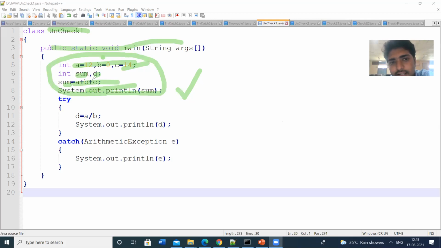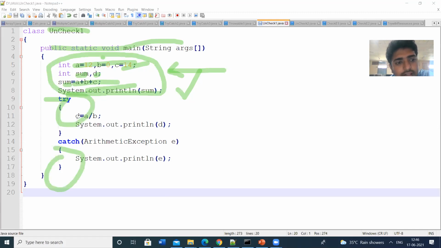So up to this point, we don't get any exception. That's why we have not kept this code in the try block. Then this is the try block, and then this is the catch block.